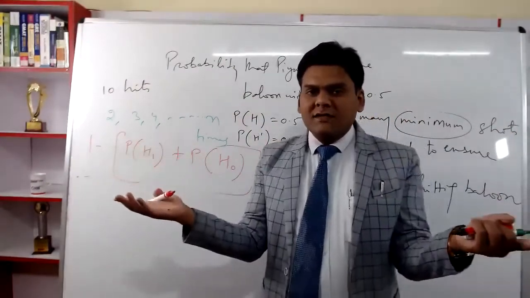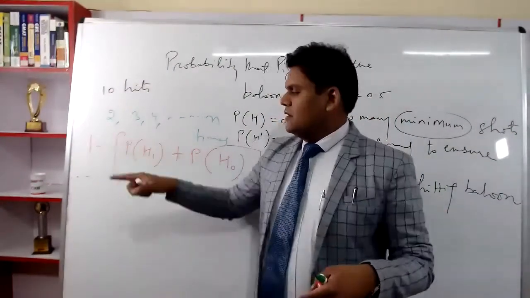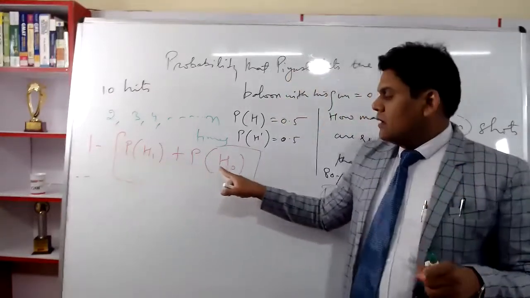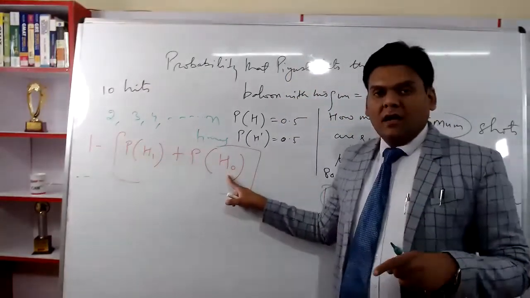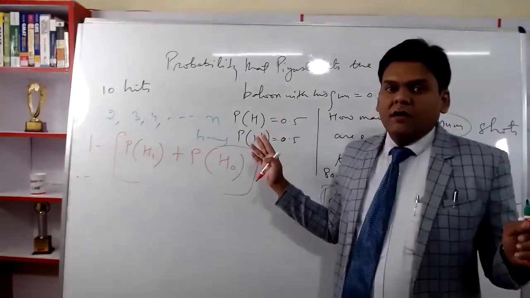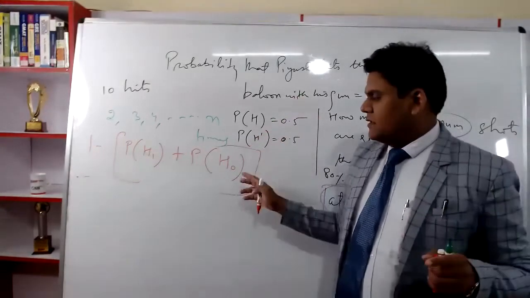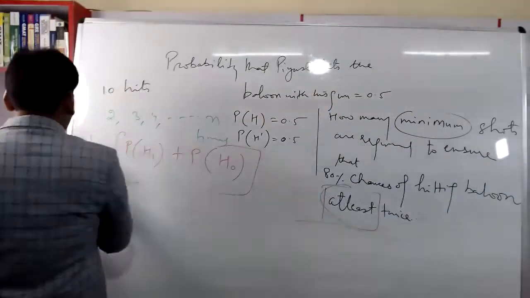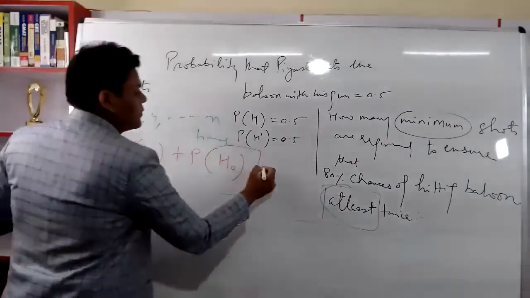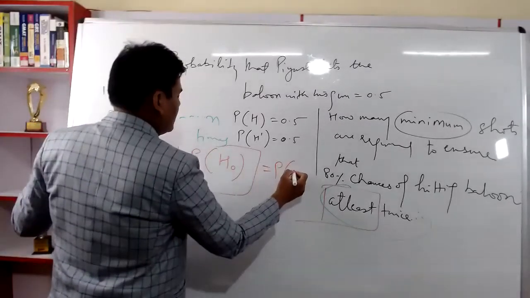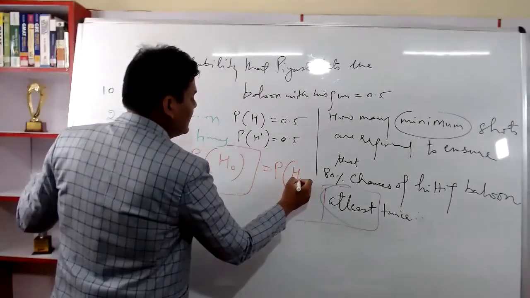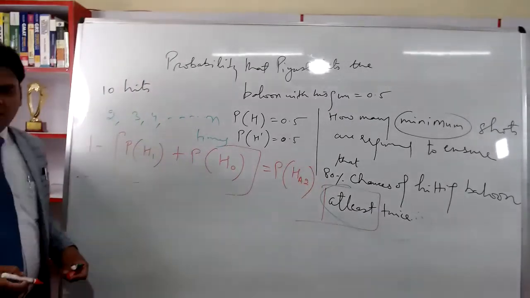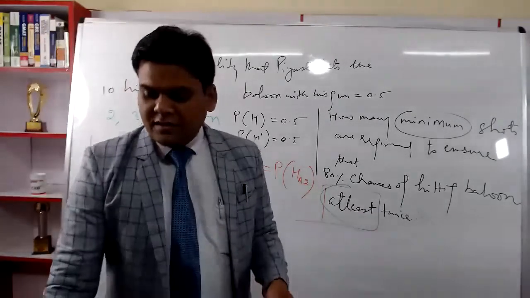Total probability is always 1. So 1 minus hitting the probability 1 time. I am not able to hit the balloon in all the n times. If I subtract the addition of these two from 1, what I am getting is the probability of hitting the balloon at least twice. Right? Yeah? Perfect. So let's move ahead.